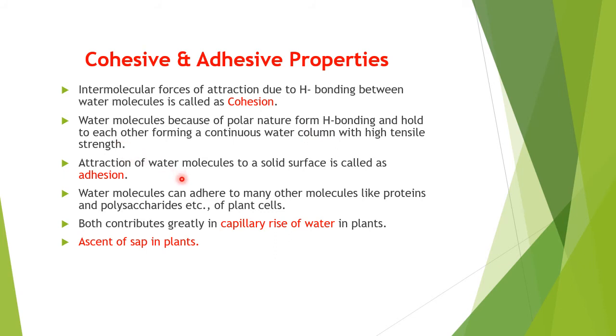Attraction of water molecules to a solid surface is called adhesion. It is between different molecules, a liquid and, for example, a protein or other types of polysaccharides. So water molecules can adhere to many other molecules like proteins, polysaccharides, etc. of plant cells. Both these properties, we'll see, contribute greatly to the capillary rise of water in plants and also help in the ascent of sap in plants.